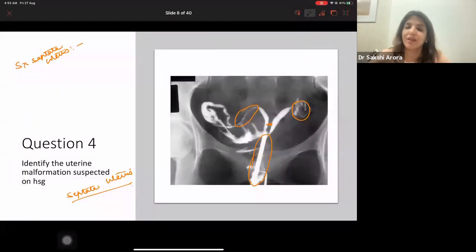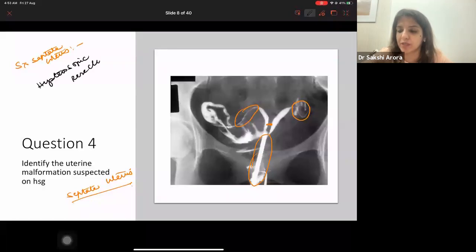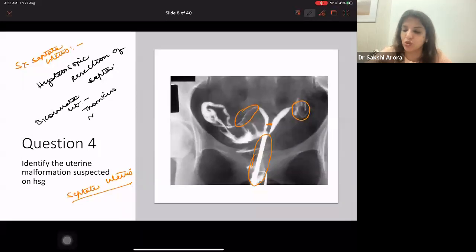Tell me. So surgery for septate uterus is hysteroscopic resection of the septa. So you just have to remove the septa hysteroscopically. And what is the surgery for bicornuate uterus? For bicornuate uterus, it is metroplasty, Tompkins metroplasty.